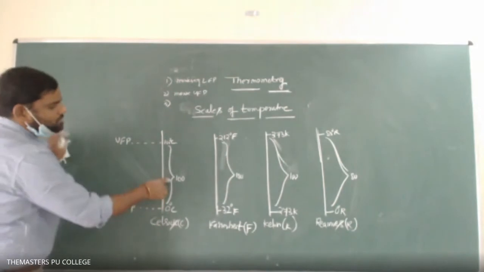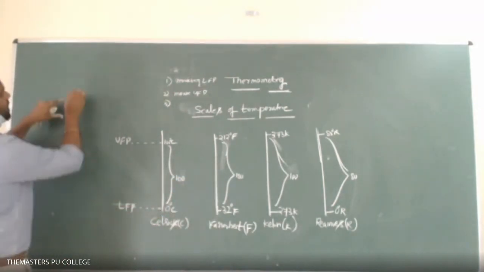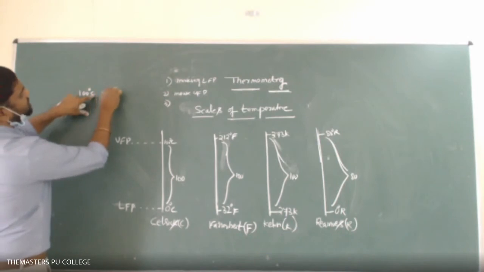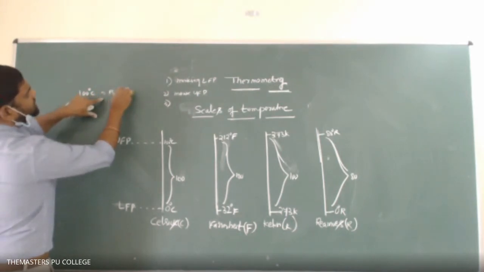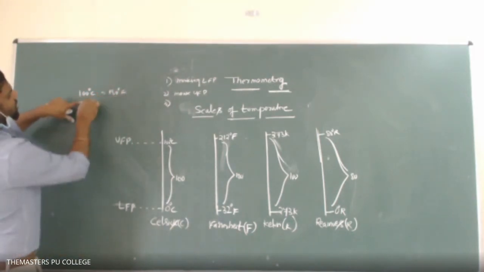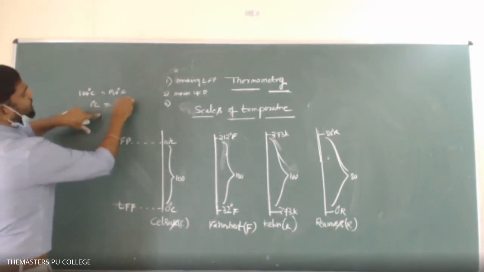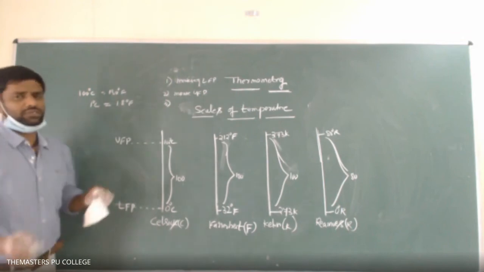So coming to this one, look at here: a 100 degree rise in the Celsius scale is equal to a 180 degree rise in the Fahrenheit scale. Then a 1 degree rise in the Celsius scale is equal to a 1.8 degree rise in the Fahrenheit scale.